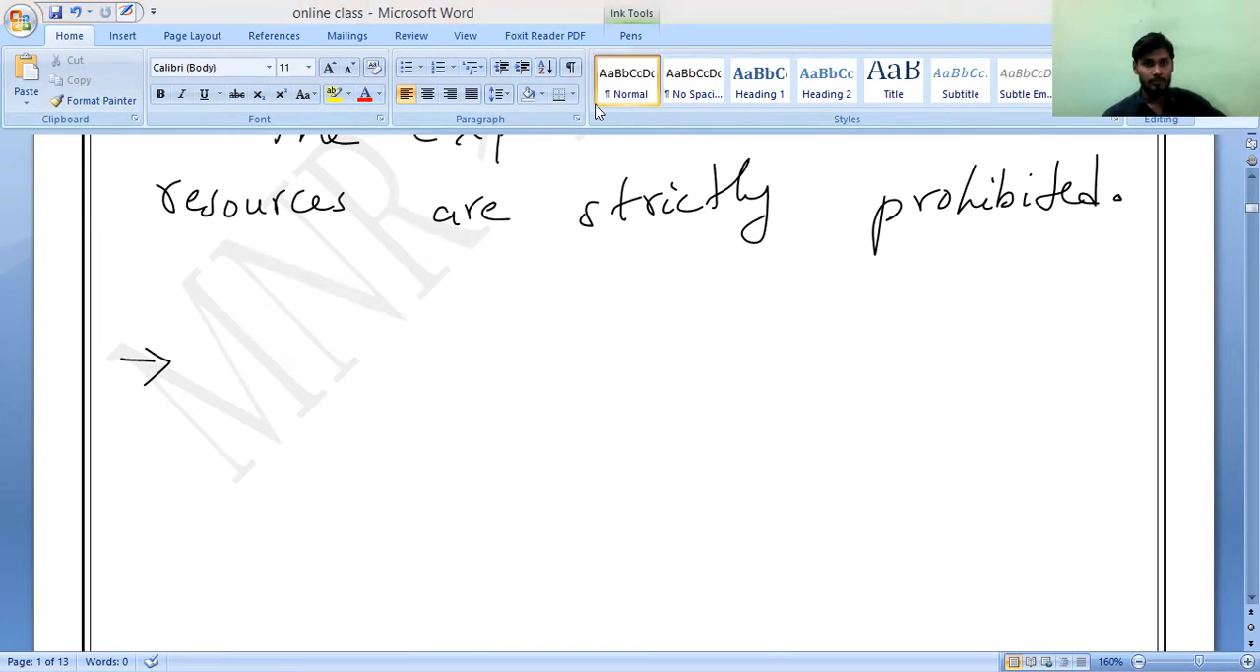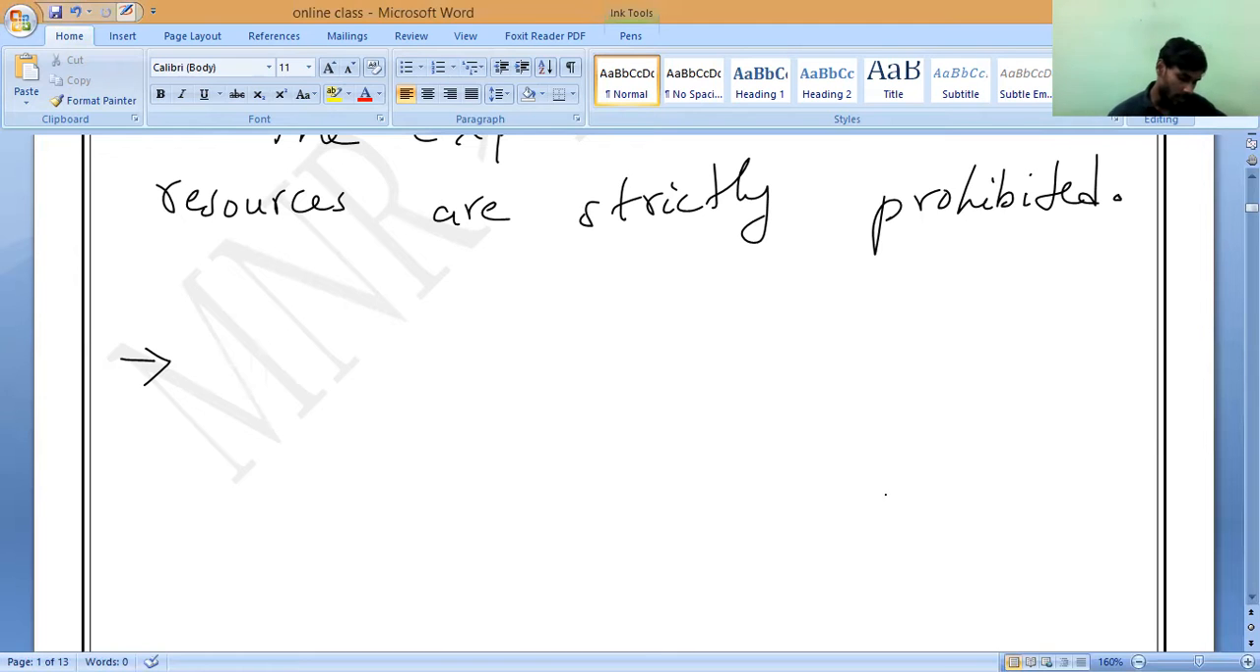Write it now. Next point. In national parks, people are allowed to enter.